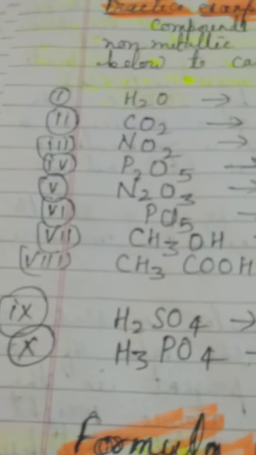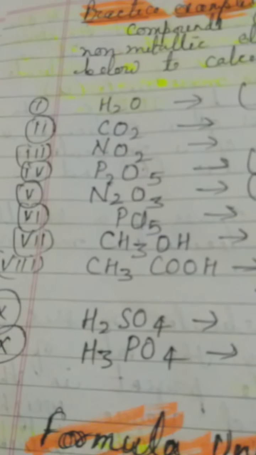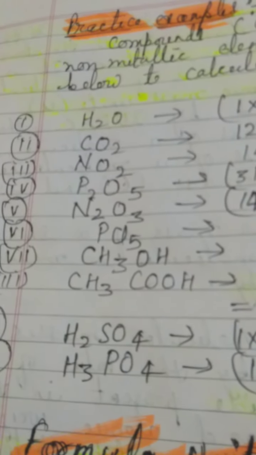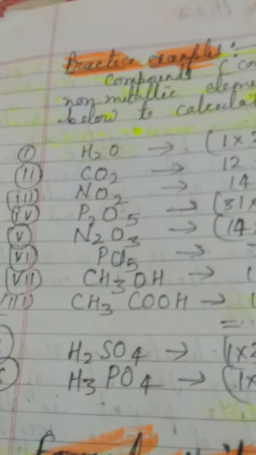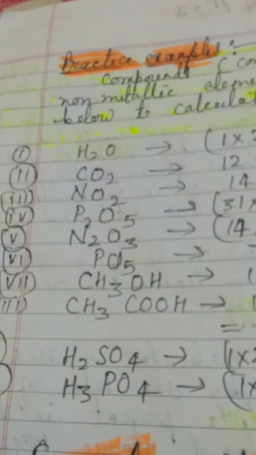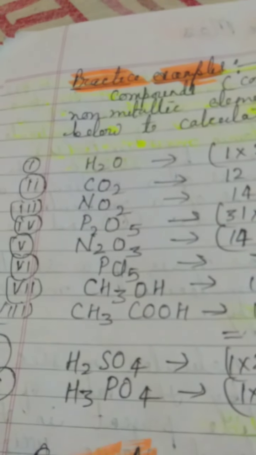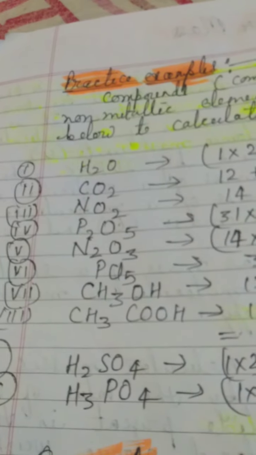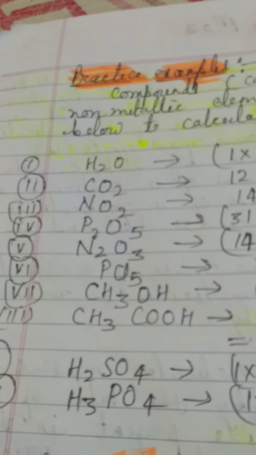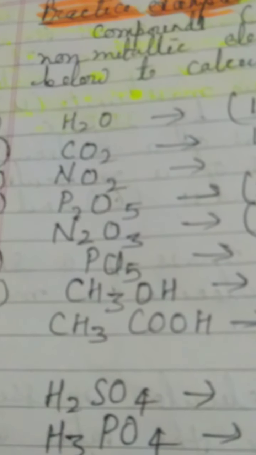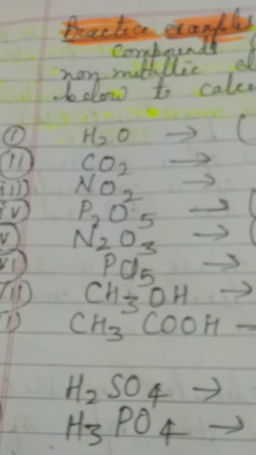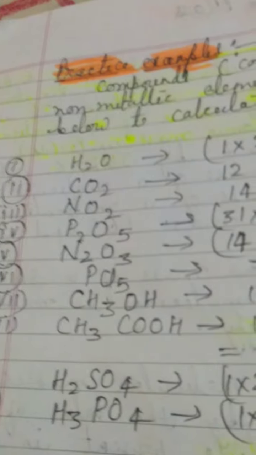But here all are non-metals, and some of them are a little more electropositive, so they are given the first place according to the knowledge I gave you in the chemical formula: the more electropositive remains on the left side, and the less electropositive, meaning the electronegative, remains on the right side.